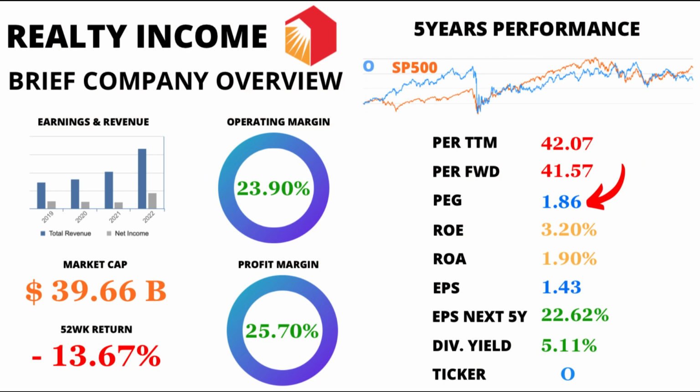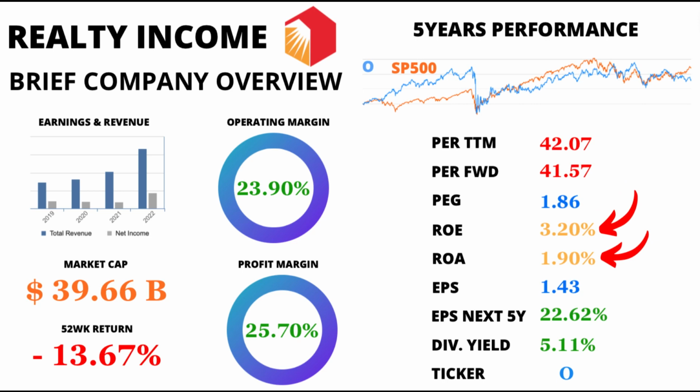To understand the stock's growth potential, we'll turn our attention to the PEG ratio. Realty Income has a PEG ratio of 1.86. This ratio takes into account the company's growth rate and P/E ratio to evaluate its value. Moving on to profitability, let's discuss the return on equity, ROE, and return on assets, ROA. Realty Income's ROE stands at 3.2%, while the ROA is 1.9%. These metrics help us assess how effectively the company utilizes its assets to generate profits.